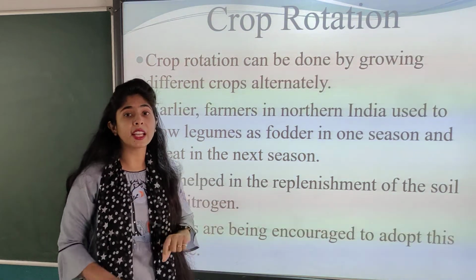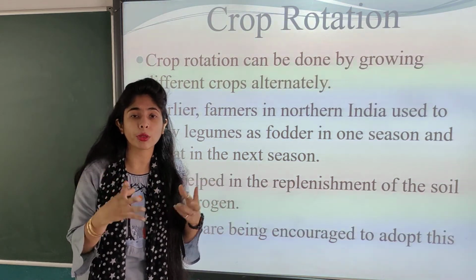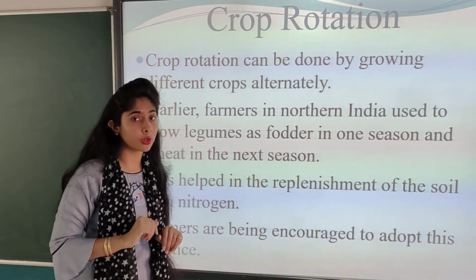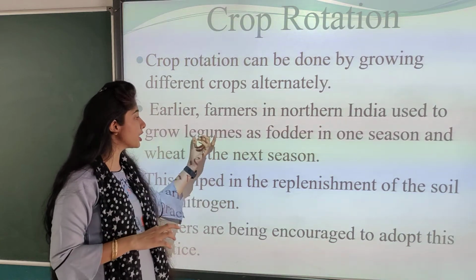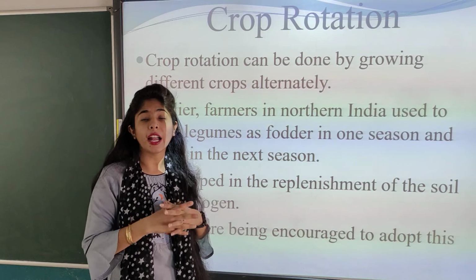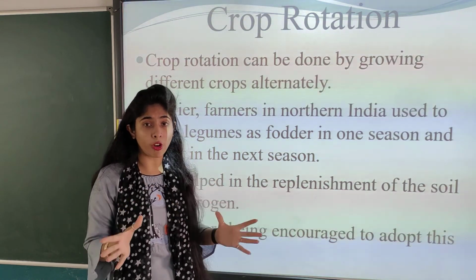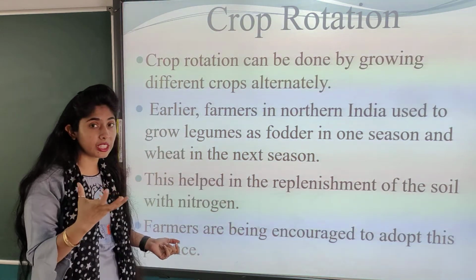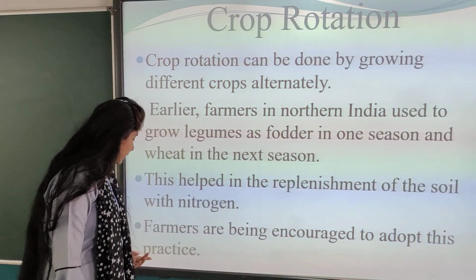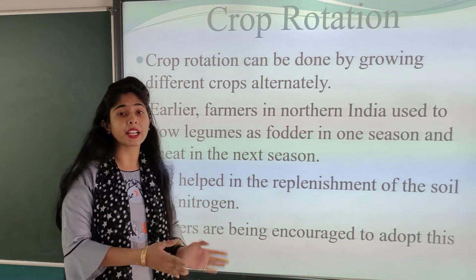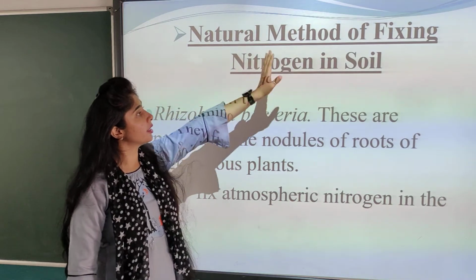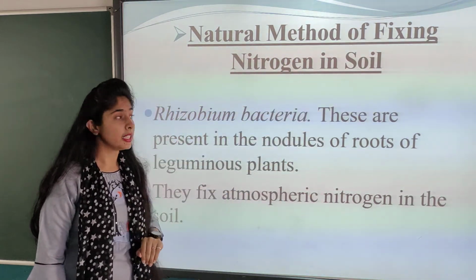What do these leguminous plants do? The nitrogen in the atmosphere gets converted into nitrogen in the soil, because in these leguminous plants the rhizobium bacteria and other bacteria are present in plenty, in the roots of these leguminous plants. Farmers are being encouraged to adopt this practice. This alternative practice is used nowadays. Now, the natural method of fixing nitrogen in soil.